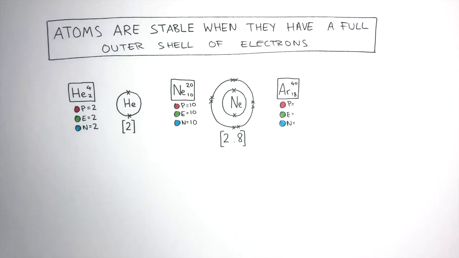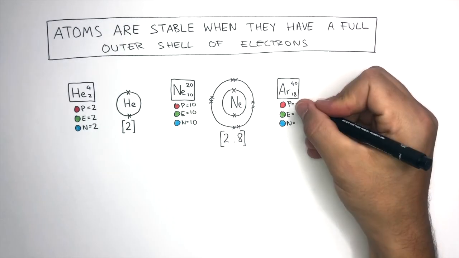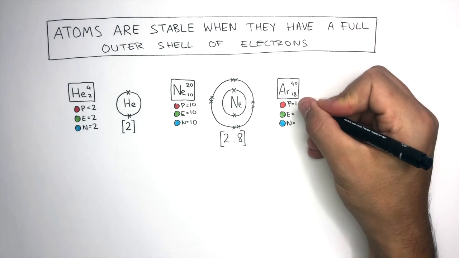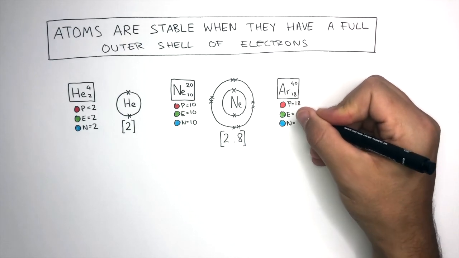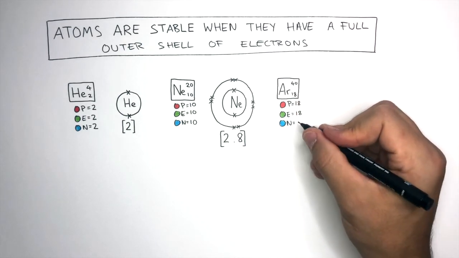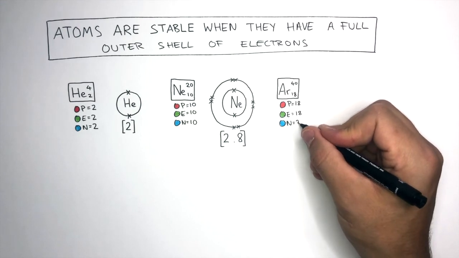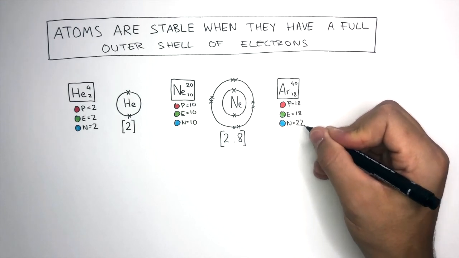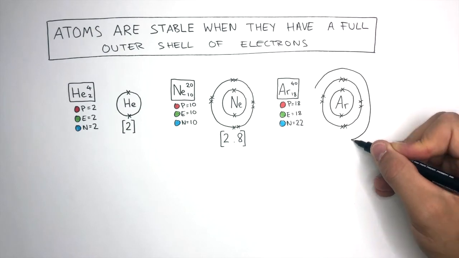Argon is the third noble gas in group 0. It has a mass number of 40 and an atomic number of 18. The atomic number of 18 means there are 18 protons, 18 electrons, and then 40 take away 18 means there are 22 neutrons. This is the electronic configuration of argon.